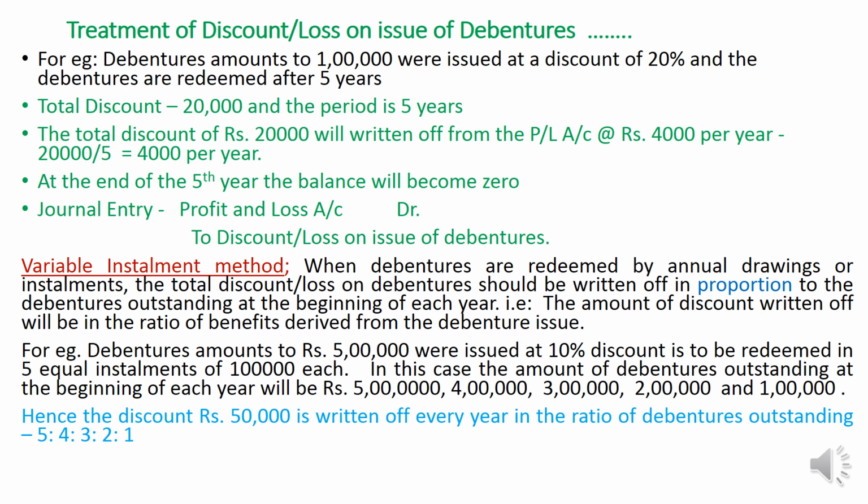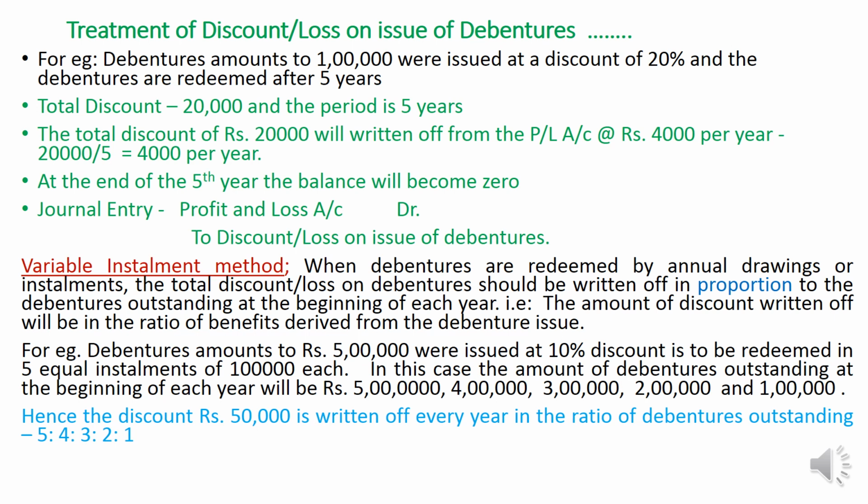Let us see this example. Debentures amounting to 1 lakh were issued at a discount of 20% and the debentures are redeemed after 5 years. So the total amount of debenture is 1 lakh. Discount is 20%, that means 20,000. This 20,000 is known as discount on issue of debentures. The amount is to be written off during the period of 5 years. The total discount is 20,000. It should be written off from the profit and loss account at the rate of 4,000 per year. That means 20,000 divided by 5, that is 4,000 per year.